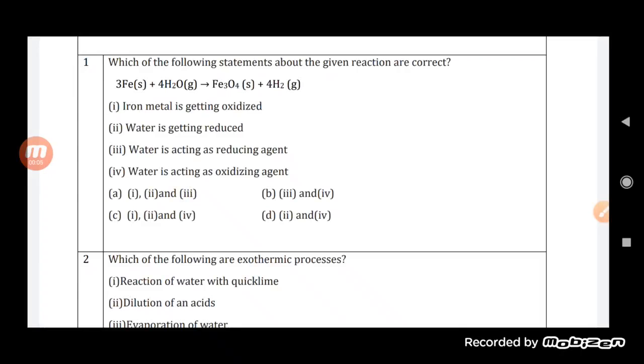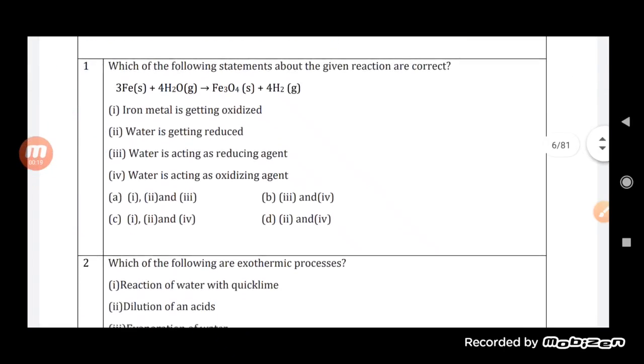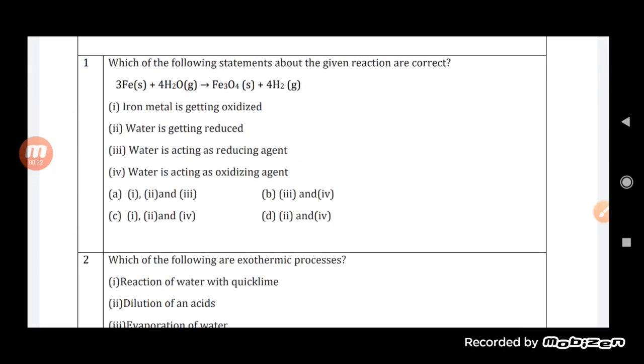So students, in the previous class we were talking about the questions related to the sample paper, and today also we are going to continue with the same. See here, the first question is: which of the following statements about the given reaction are correct? A reaction is given in which iron reacts with water to form iron oxide, and hydrogen gas is released along with it. There are some statements given below and we have to find out which statement is correct.